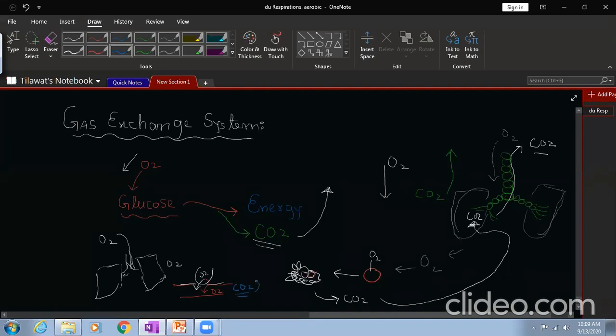So by the process of diffusion, it will pass through the alveolar wall and enter the alveoli, and after that the bronchioles, bronchi, and trachea. It means it will enter your gas exchange system, your windpipe, and go outside from your body. So here also the process of diffusion takes place.